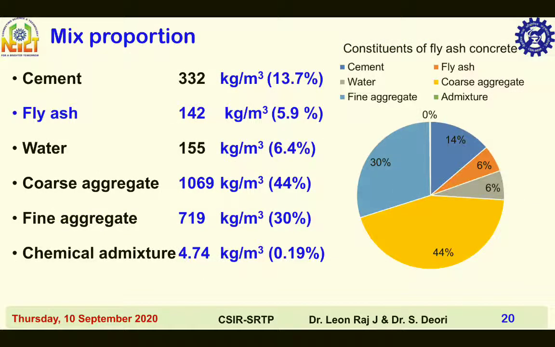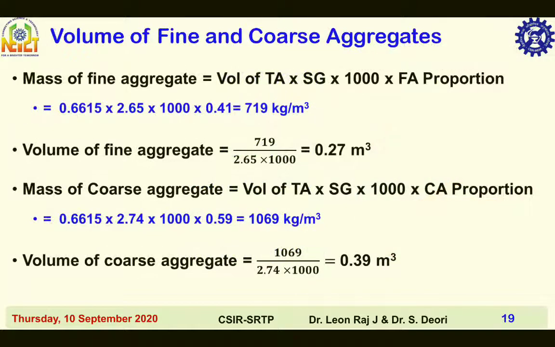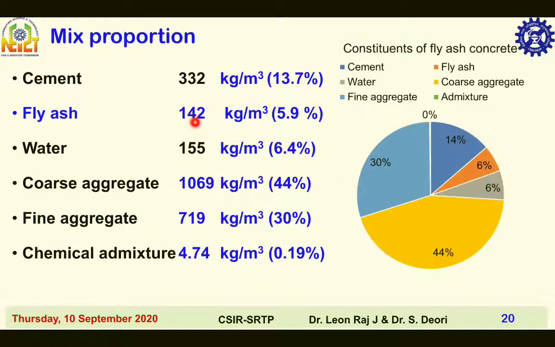Finally, the mix proportion is arrived. Cement 332 kilogram per meter cube, fly ash 142 kilogram per meter cube, water 155 kilogram per meter cube, coarse aggregate 1069 kilogram per meter cube, fine aggregate 719 kilogram per meter cube, chemical admixture 4.74 kilogram per meter cube.